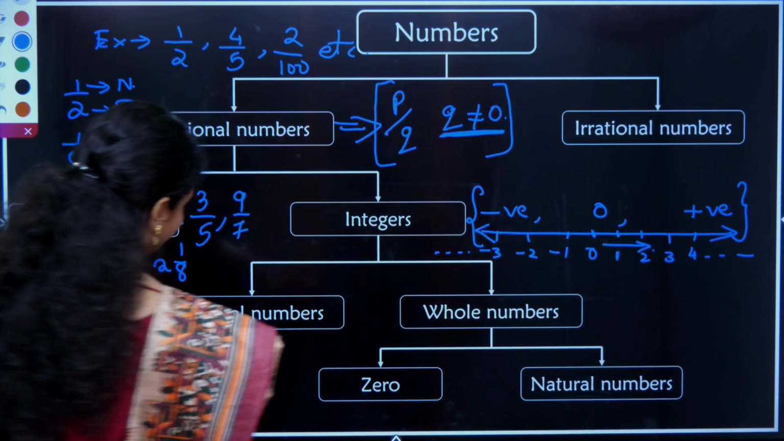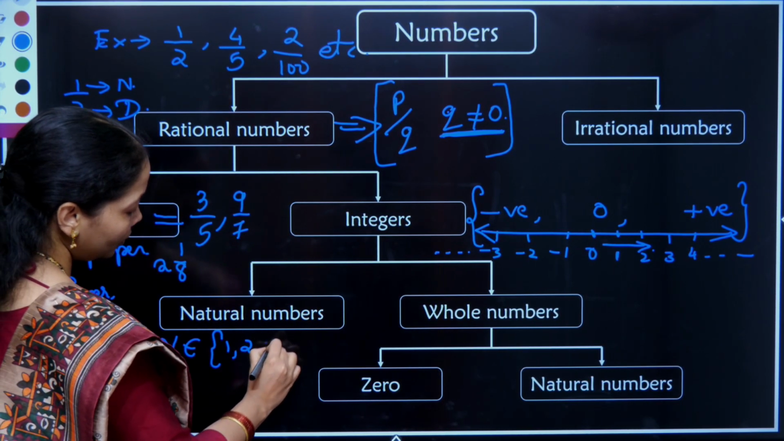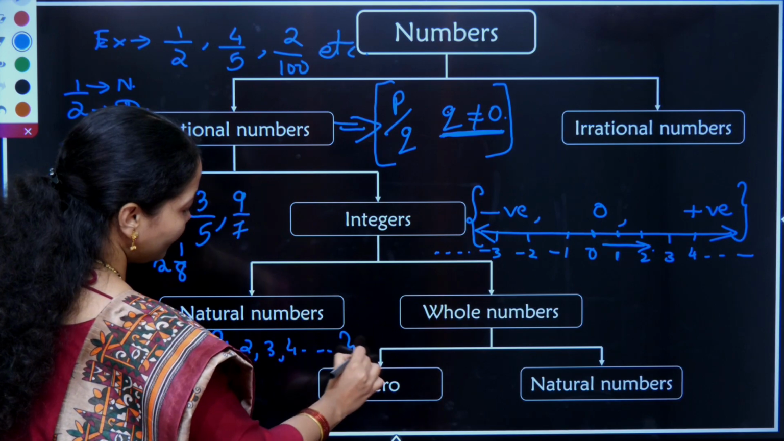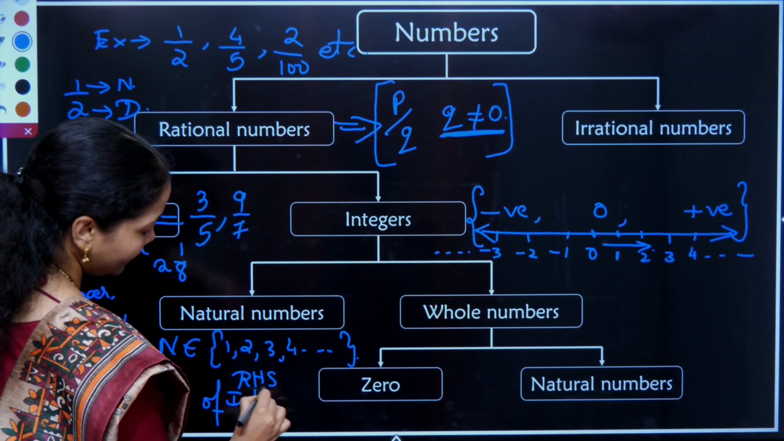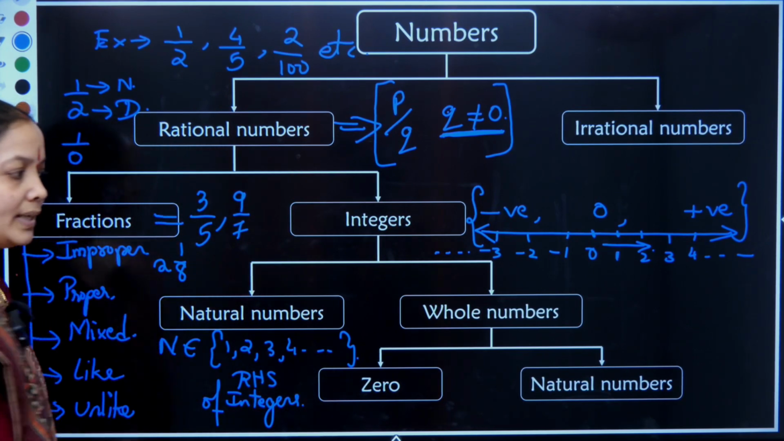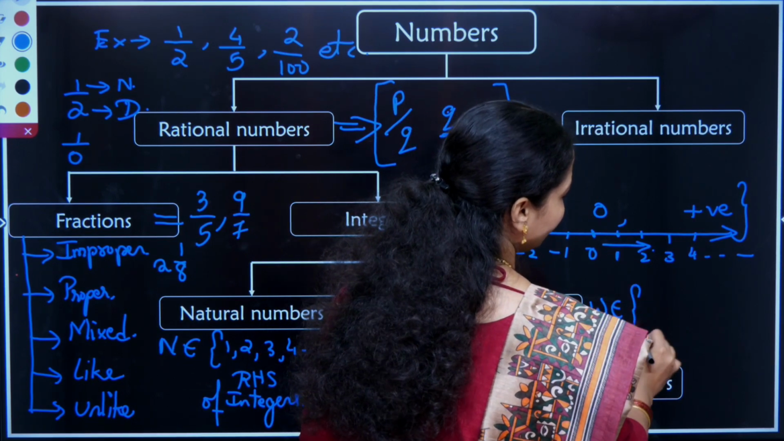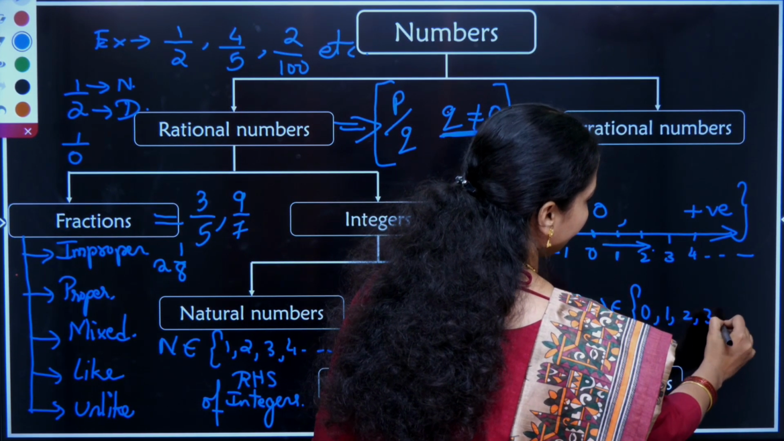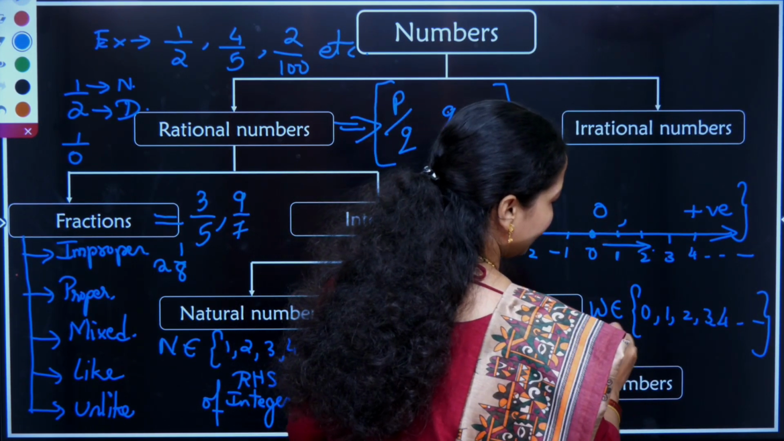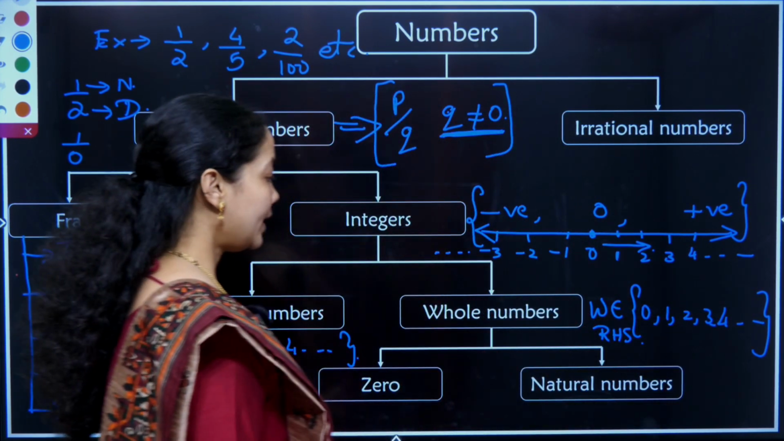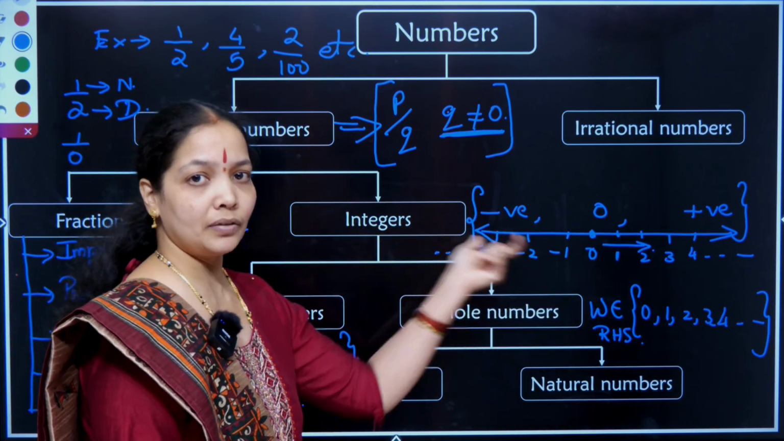Natural numbers are represented by capital N, which belongs to the set 1, 2, 3, 4, etc., which is the right hand side of the integers. When I consider whole numbers, they belong to the set 0, 1, 2, 3, 4, etc., again from 0 to the right hand side of the number line. Therefore, I can say natural numbers and whole numbers are a part of integers.